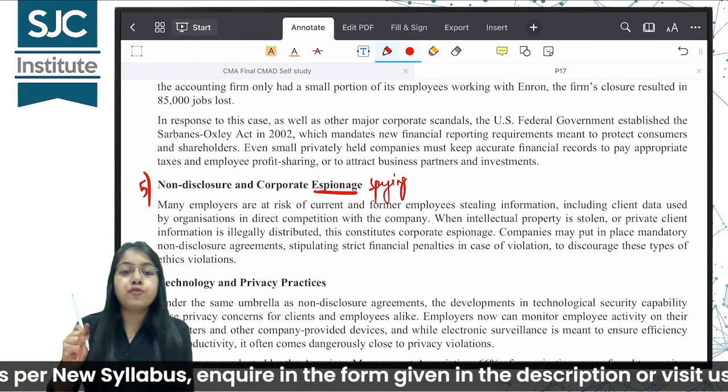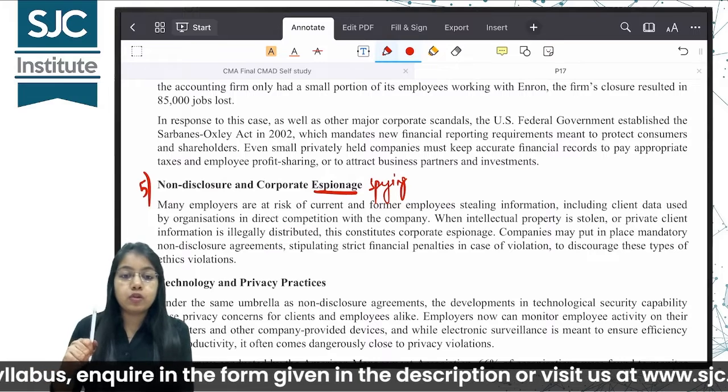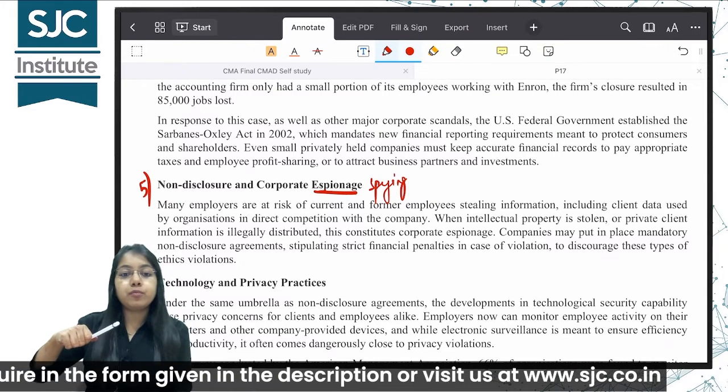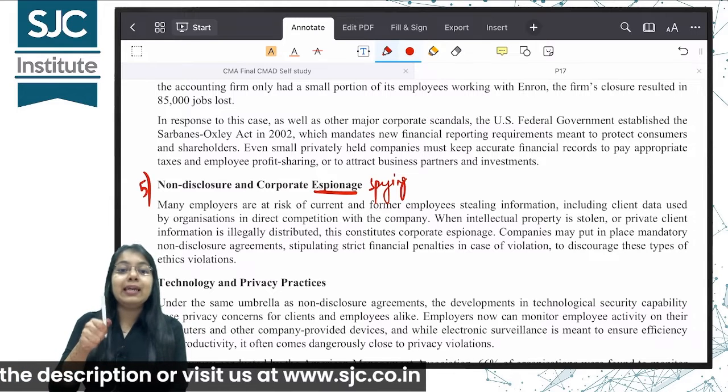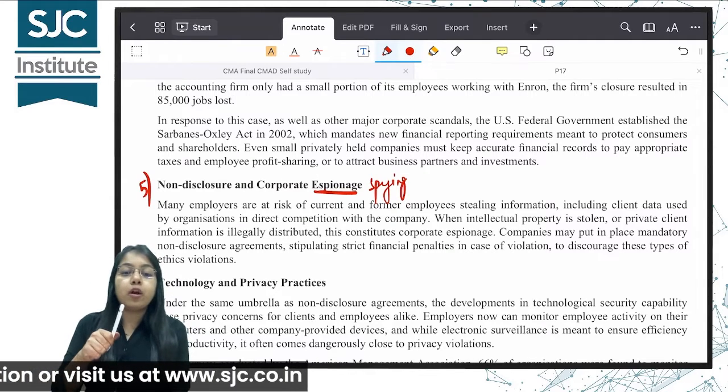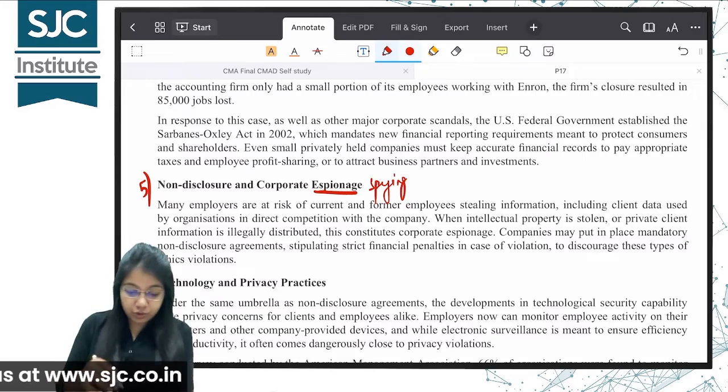Now I have moved from ABC to XYZ. तो मैं क्या ABC की confidential information XYZ को बता दूं? अगर मैं बताती हूँ तो ये ethical issue है ना business की? Yes. So that is what we mean by corporate espionage and non-disclosure.